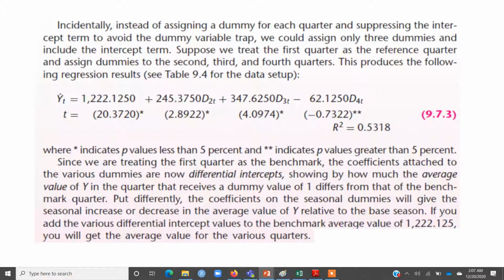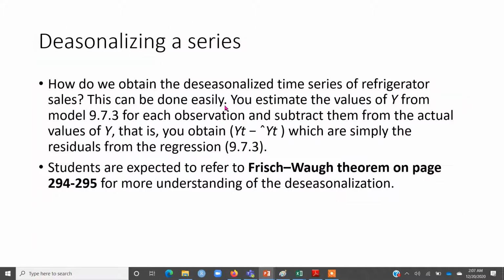That is, run the regression in which you regress ice cream sales on the 3 quarters and note the residual values. So those residual values are simply the deseasonalized values of ice cream sales. That is the value of ice cream sales after removing the impact of seasonality.